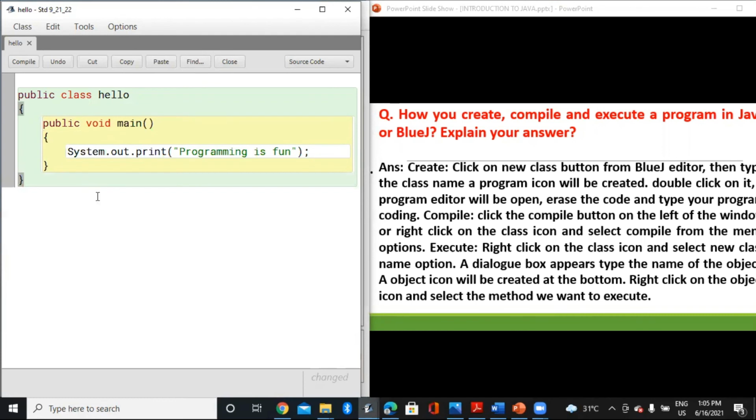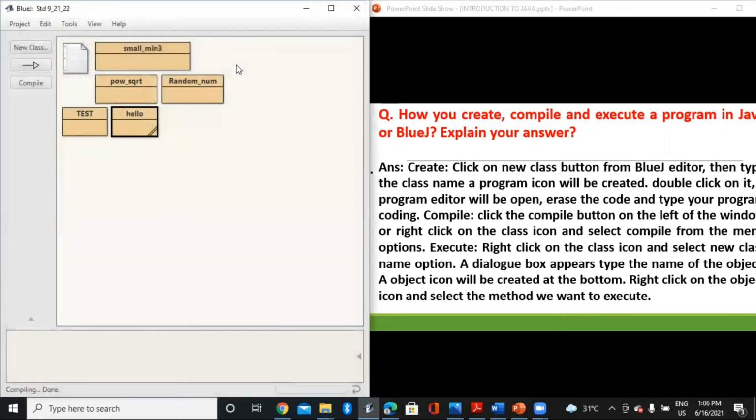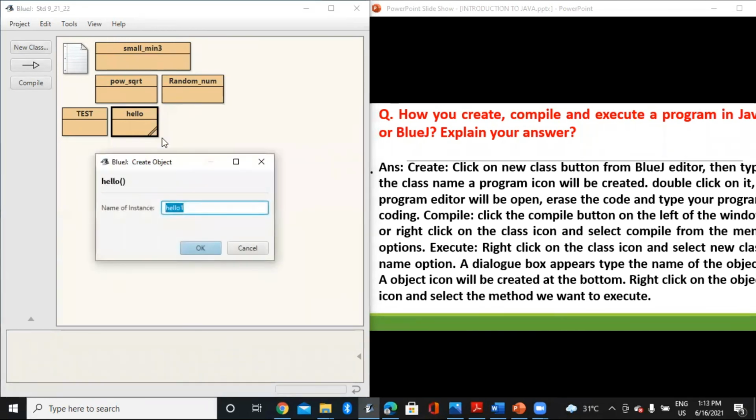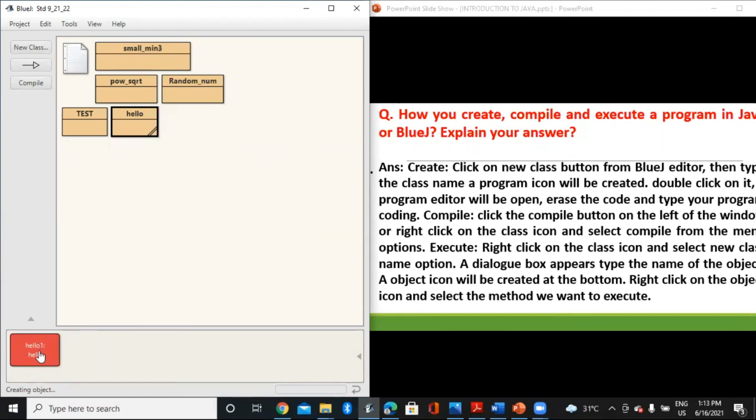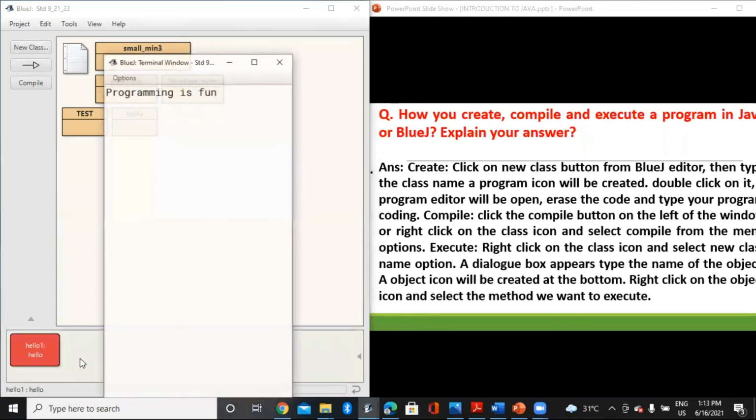Now this is my editor window where I have written the program. Now I'll compile it. So I'll check in my debugger. You can see there are no errors. Now to see the output, I'll right click on this hello icon and then you can see new hello, an object has been created of the hello class. The name of the instance, hello1, has been created. And then you can see in the bottom in a red box that an object hello1 has been created of the class hello. I click on void main, the method that I have used, and you can see this is my terminal window where the output programming is fun has come.